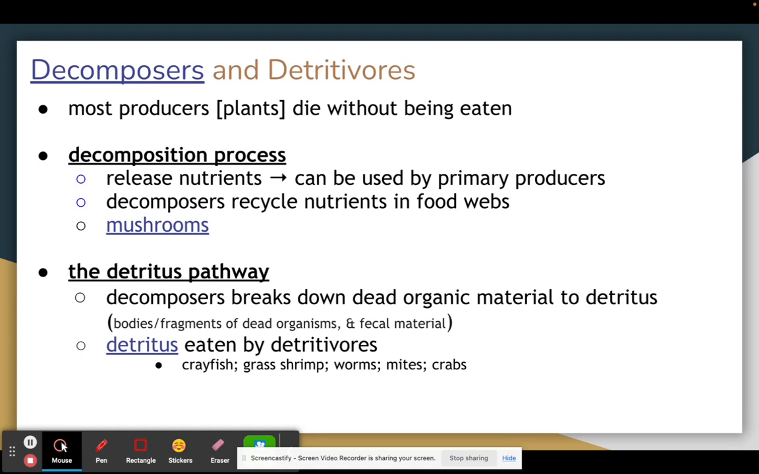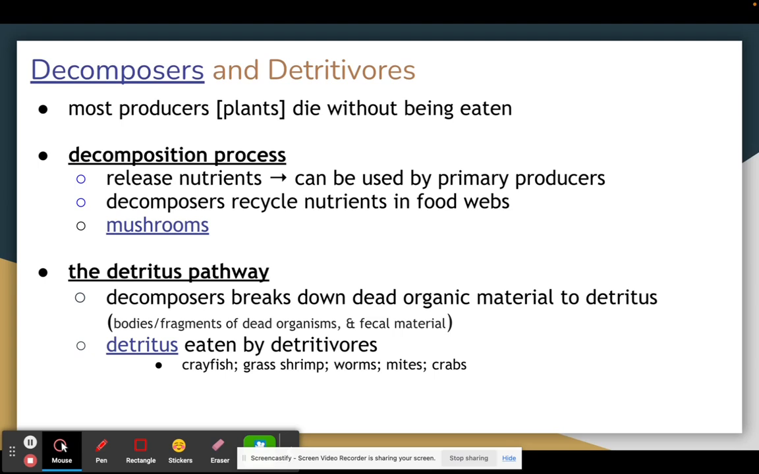Now, what's interesting is we also have this thing called the detritus pathway. You'll hear it pronounced two ways, it depends how you want to say it. But basically now we have a different type of organism that's going to consume the dead material that the decomposers had broken down. Earthworms are an excellent example of this. Yes, they tunnel through the earth and eat dirt and tiny rocks and things like that, but they also help further break down the dead matter that's inside the soil.